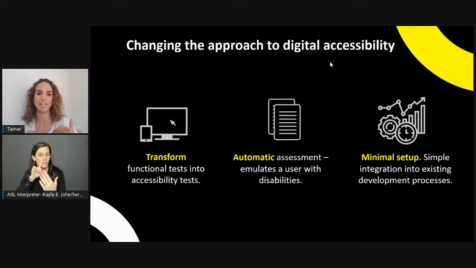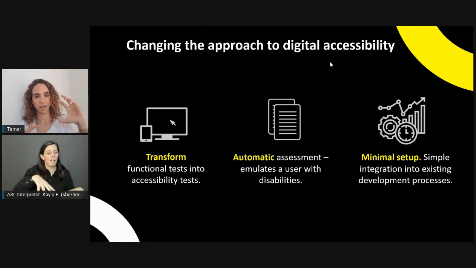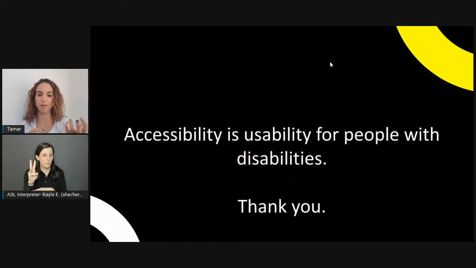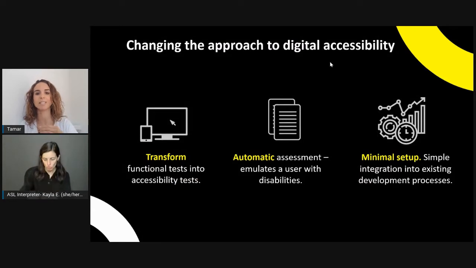I mentioned in the beginning that organizations that are mature enough to understand that they need to implement some sort of accessibility program or standard operating procedures for accessibility can accept a platform that can leverage the existing tests that they're already doing and execute them as accessibility tests. They can execute automatic assessments by using a simulator that we have to offer, but also understand that it's not the end of the road. This is not the be-all and end-all for accessibility testing. Rather, it's a really great start for them to release products that have limited barriers or no critical barriers.